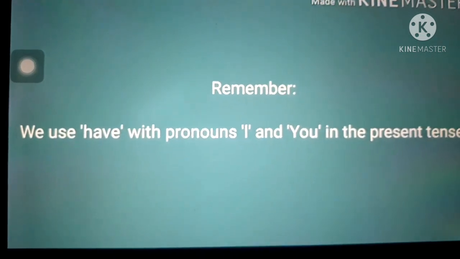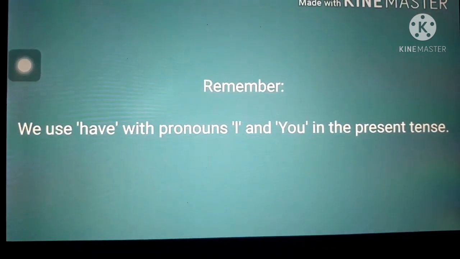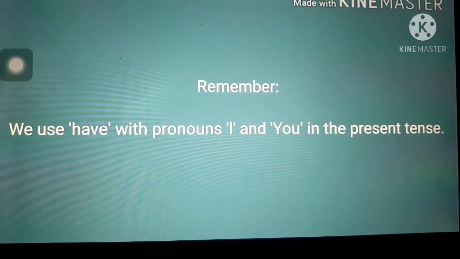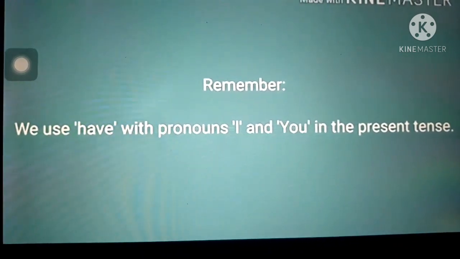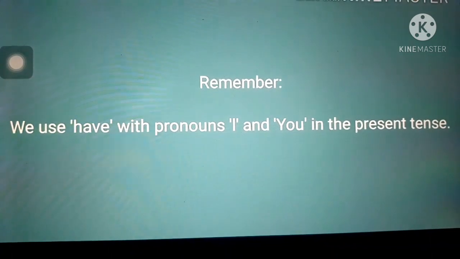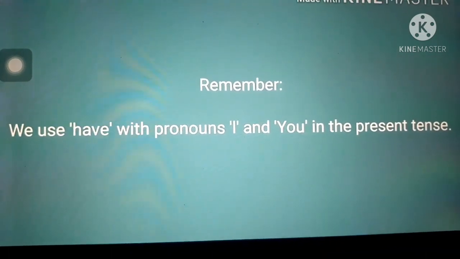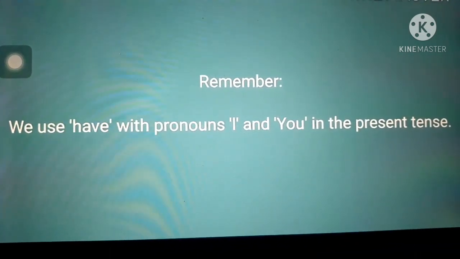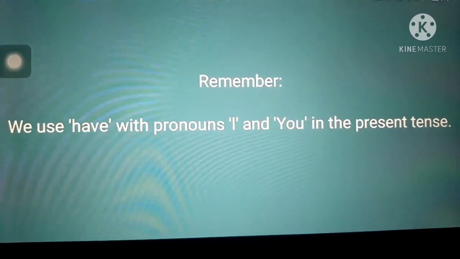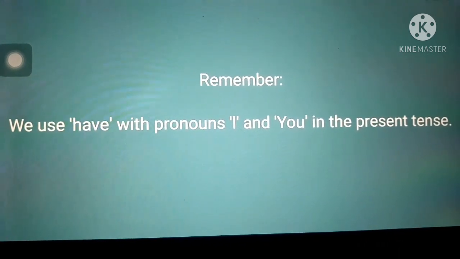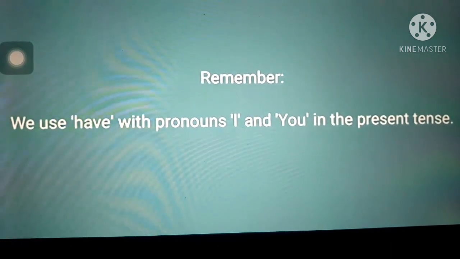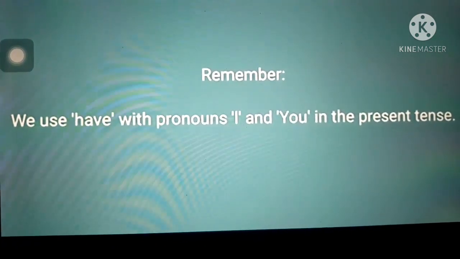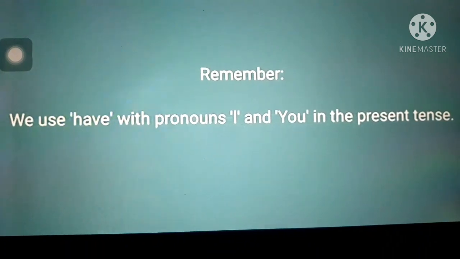Remember children, we use have with pronouns I and you in the present tense, though these are singular pronouns. Or we can also say we use have with possessive pronouns that are I and you. Children, I and you, these are personal pronouns.